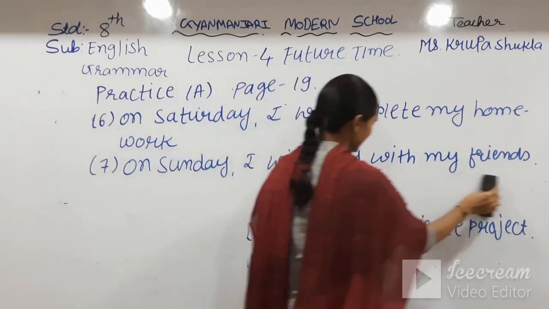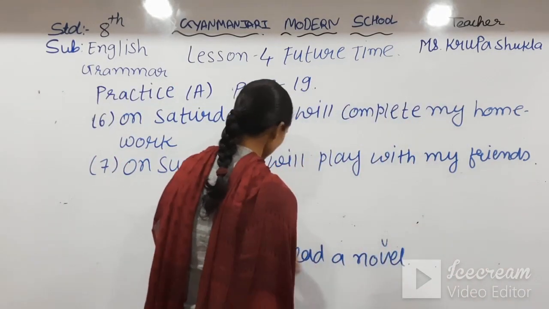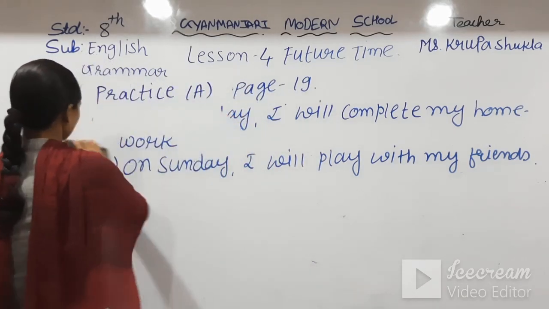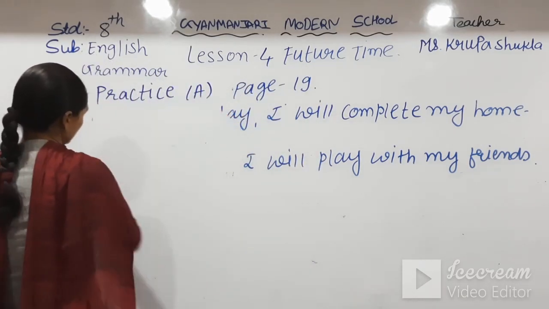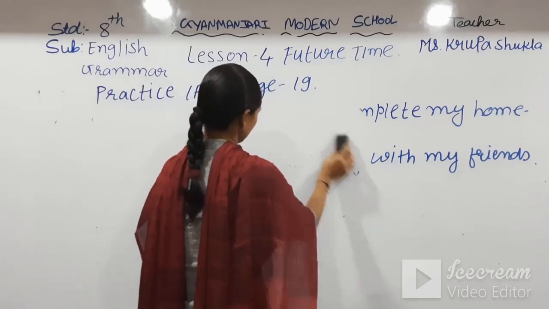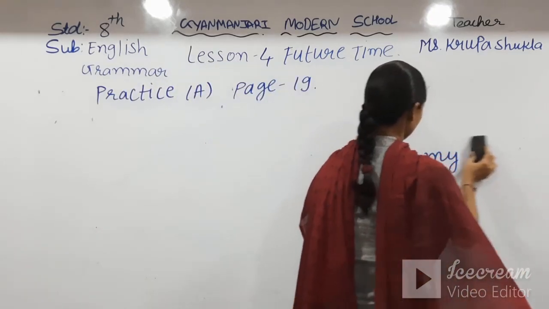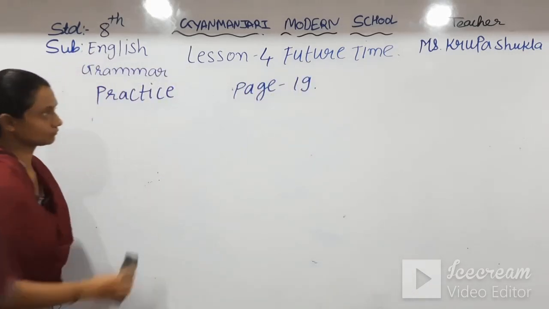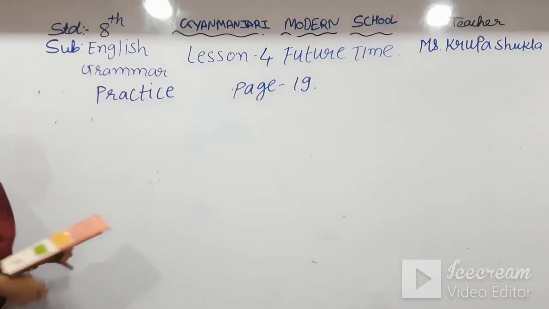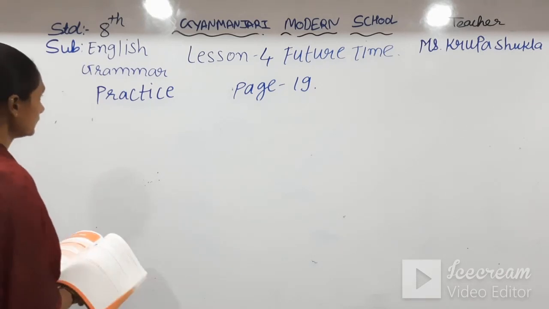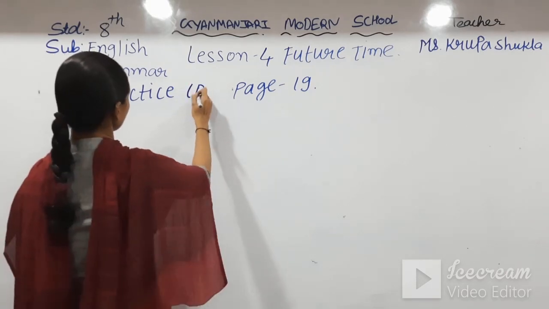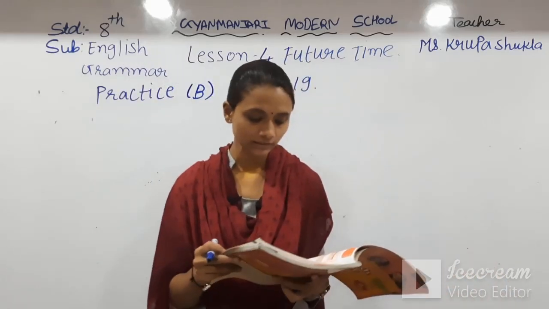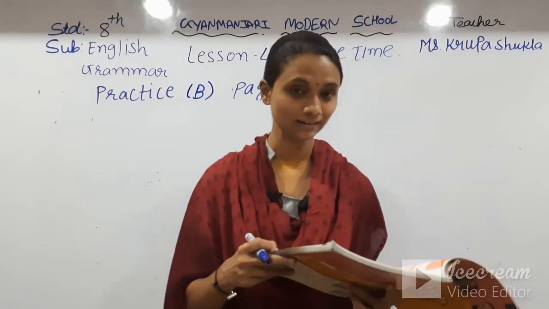Let's see the next and last exercise, what it is about. I am talking about practice exercise B, which is already there on page number 19. Where will you be in 2030?